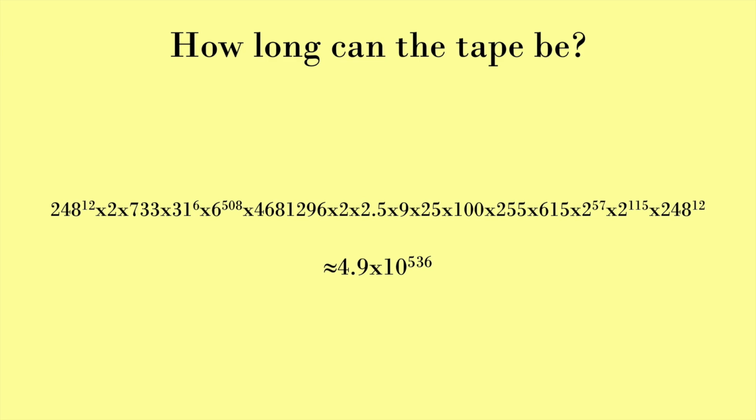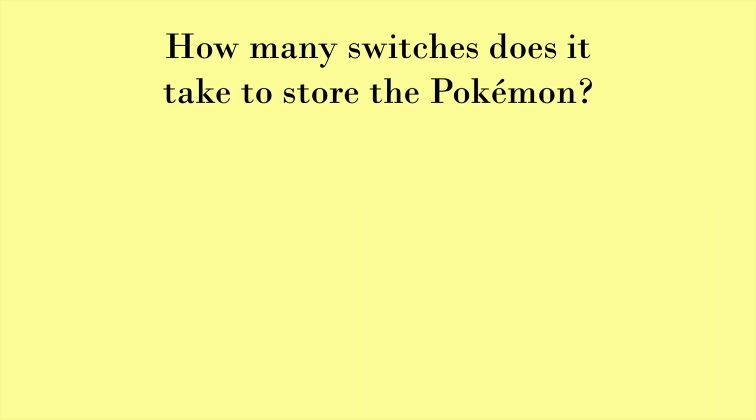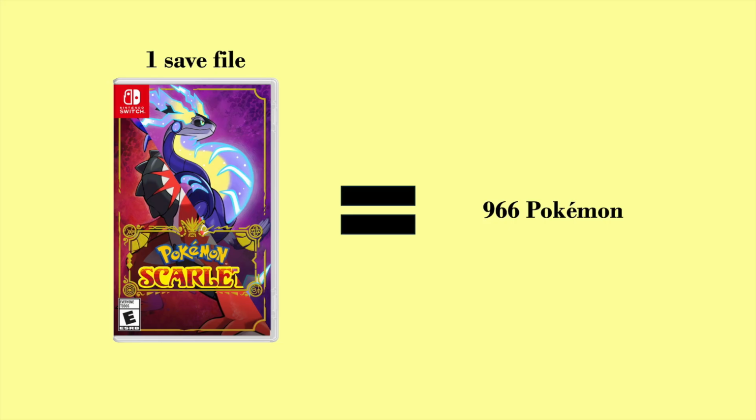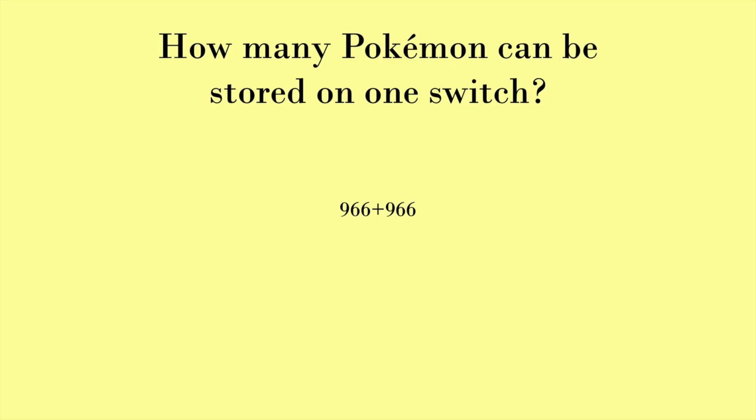That is an absolutely insane number. It's larger than the number of stars in the observable universe to the power of 22. How many switches would you need to store this number of Pokemon? If you remember from earlier, one copy of Pokemon Scarlet or Violet can store up to 966 Pokemon. You can add 966 more if you buy the other game as well, and 6,000 more if you get Pokemon Home for free and buy the paid storage upgrade.